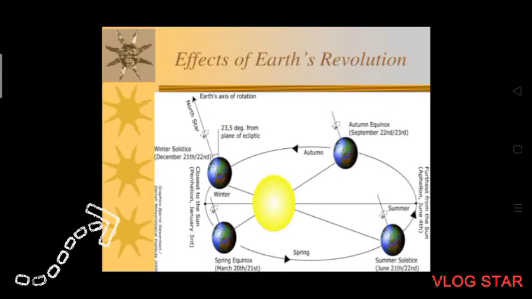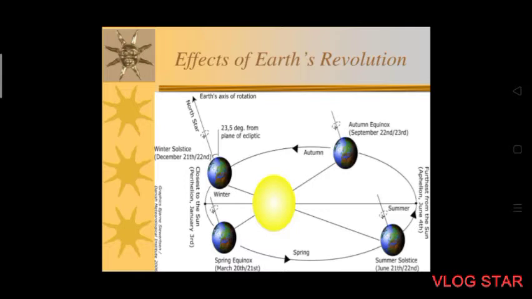Effects of revolution: the Earth completes one revolution in 365 days and 6 hours. For our convenience, we consider the year as consisting of 365 days and ignore the 6 hours. This time of 6 hours is added up to one day every 4 years, and the fourth year is called a leap year. In a leap year, this additional day is added in the month of February, and February usually has 28 days, but this month has 29 days in a leap year.